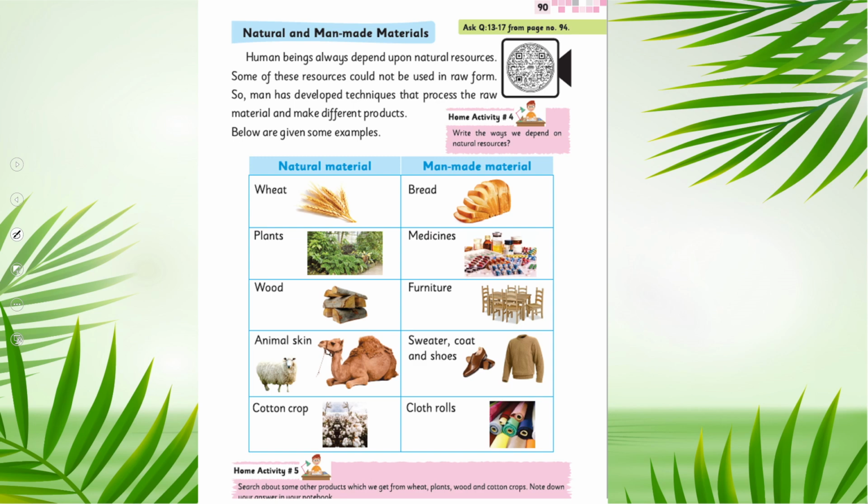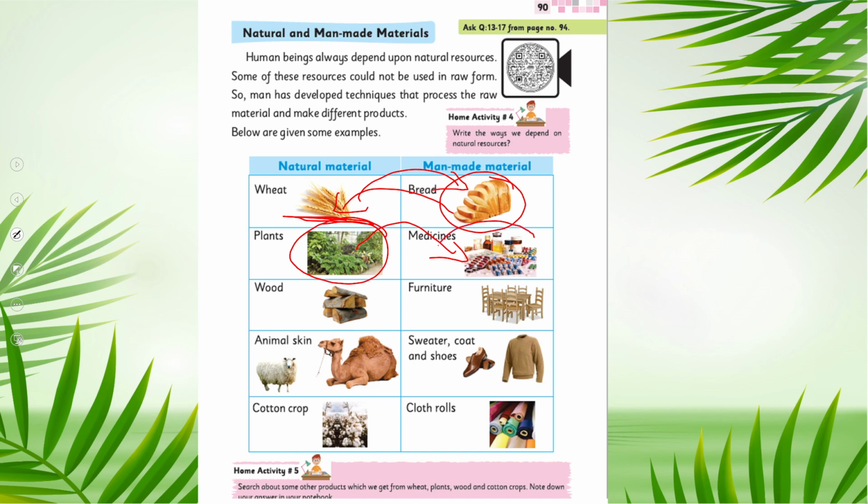So you can see that the wheat is natural and the bread is made from this wheat, but the bread is man-made, because we make it, so that means it's man-made. Plants are natural and medicines are made from plants. Different medicines are made from plants.